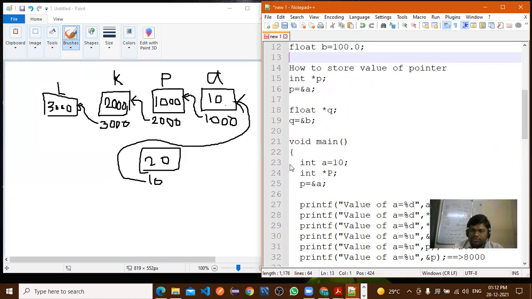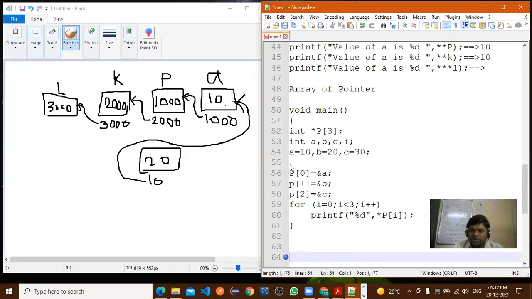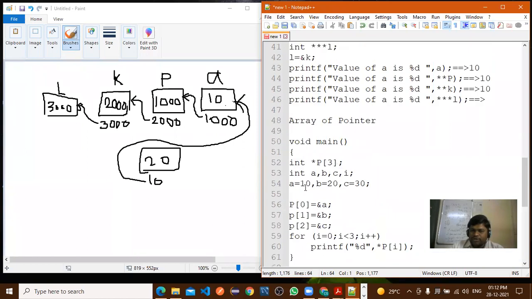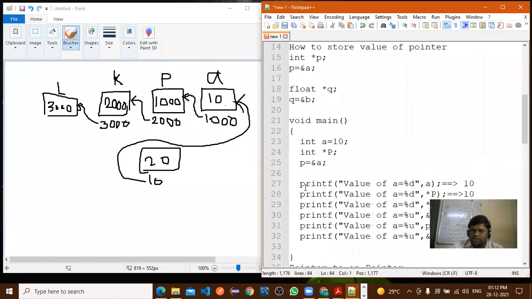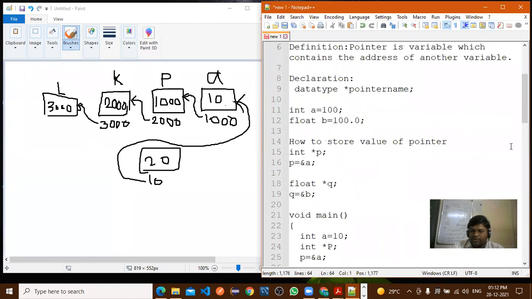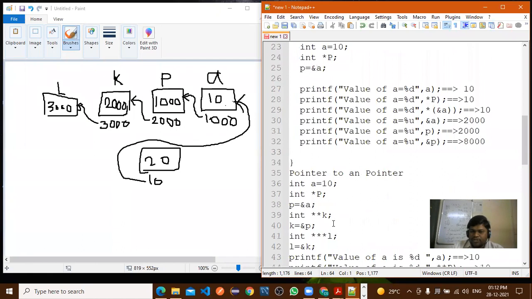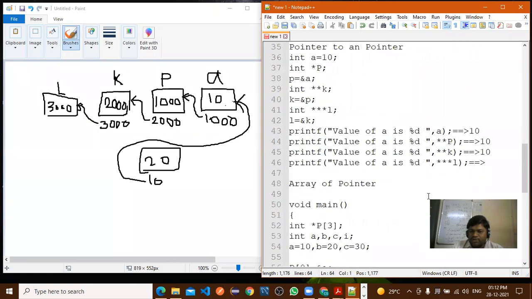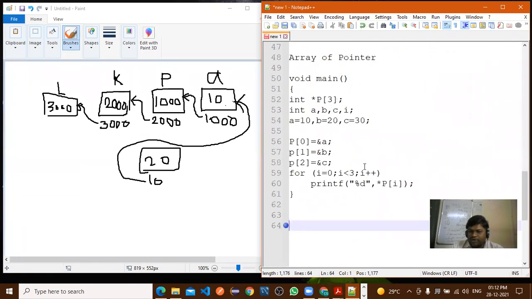So whatever the concept we required in a linked list, so that much part I have covered related with the pointer. Any question regarding the pointer? So whatever the part we have discussed, we have discussed definition, declaration, how to store value of pointer. After that, pointer to end pointer, array of pointers. So any doubt in this point? Any question, any queries? All of you understood?